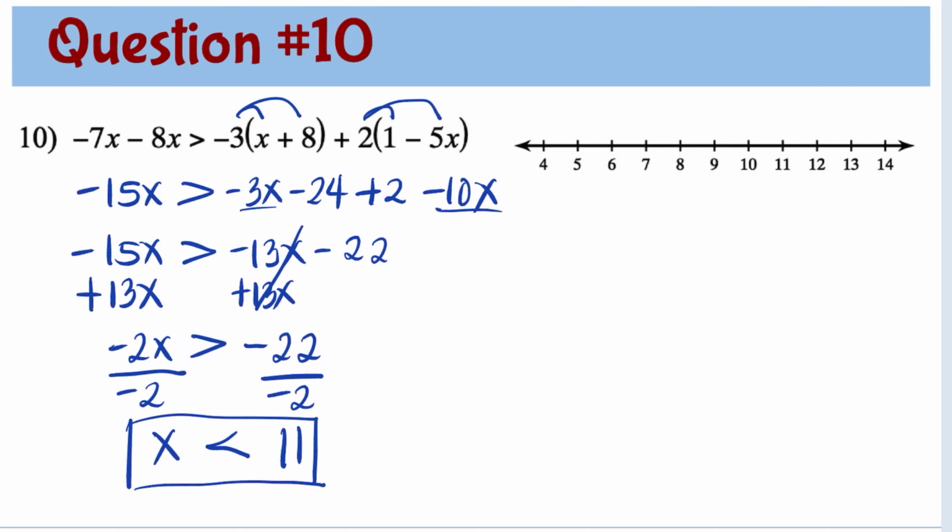To graph this inequality, 11 is an open circle because that's not part of the solution. x is less than 11, so the solution set will be anything lower than 11, so the left side of 11.